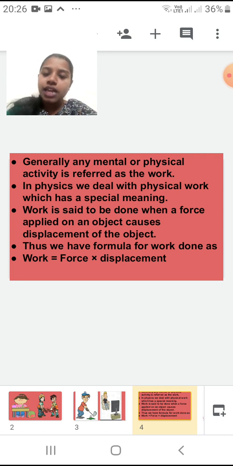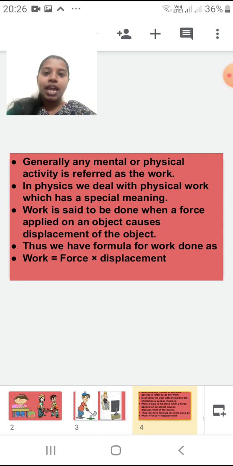Work is said to be done when a force applied on an object causes displacement of the object. I can say work is done when I am applying some force and the displacement of the object occurs.